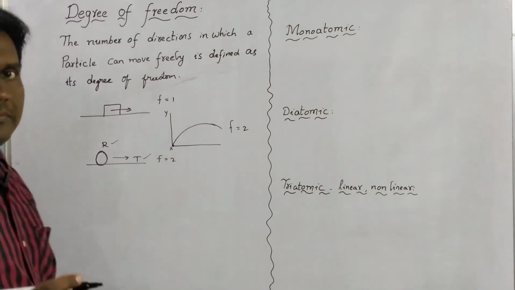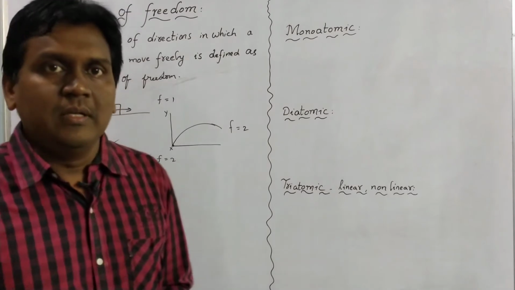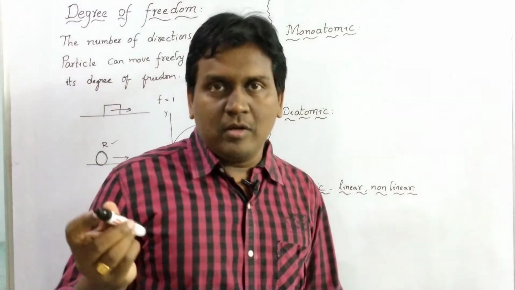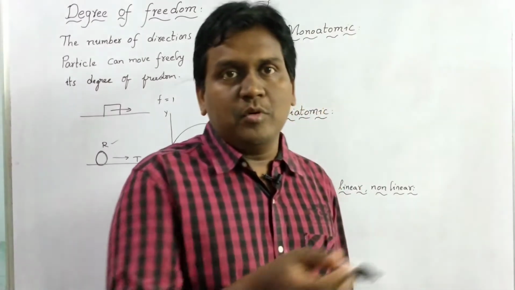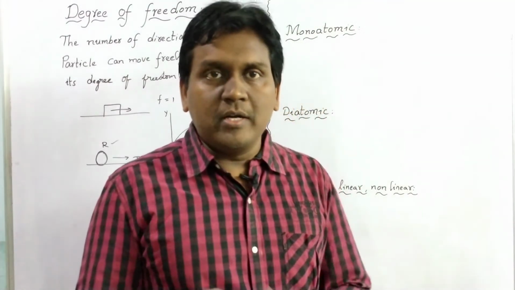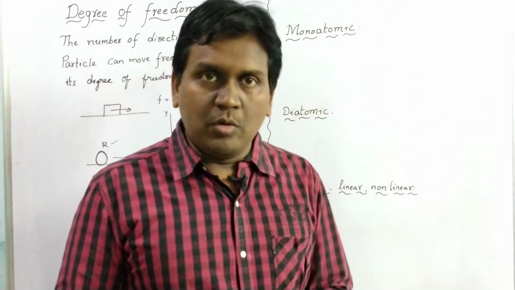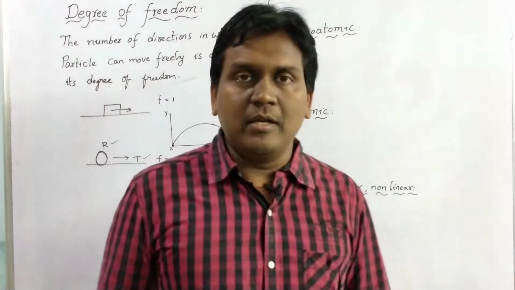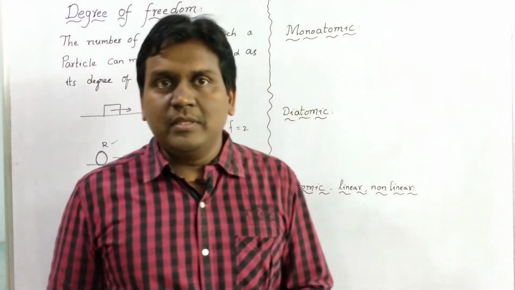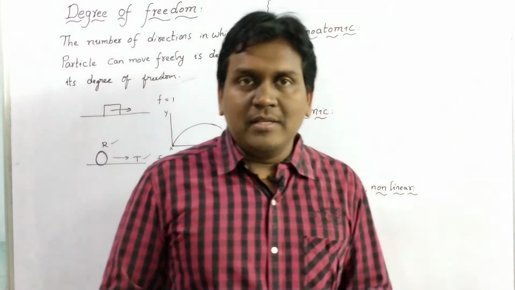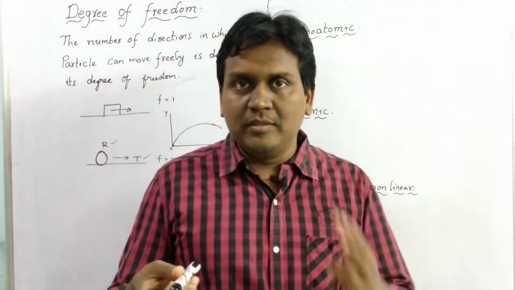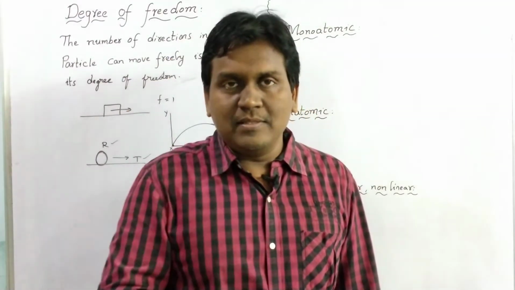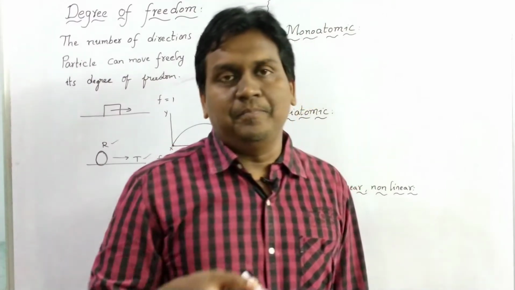So the types of motions are translatory motion, rotatory motion, and vibrational motion. A particle or an atom can move in a translatory motion, or it can rotate, or it can vibrate or oscillate. While going in translatory, it can move in 3 possible directions: x-axis, y-axis and z-axis.